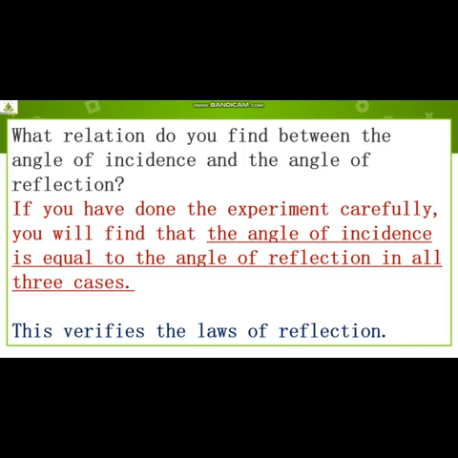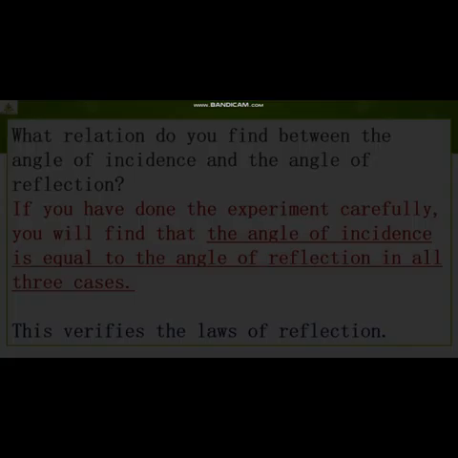This verifies the laws of reflection. The very first law, angle of reflection is equal to the angle of incidence. This activity verifies the laws of reflection.